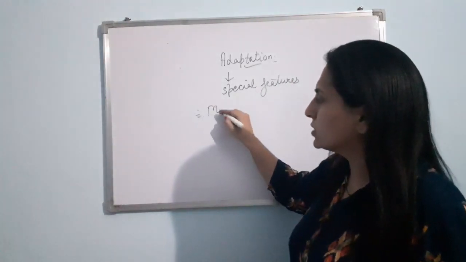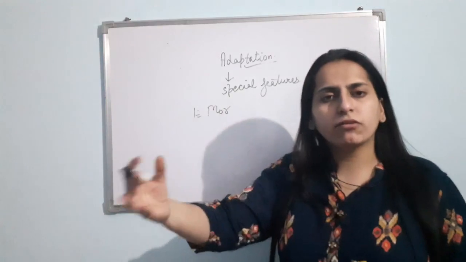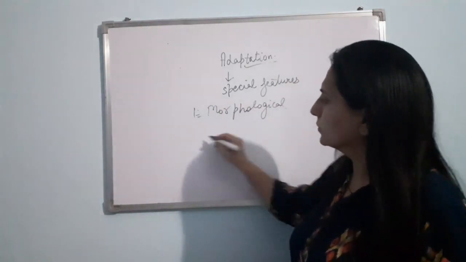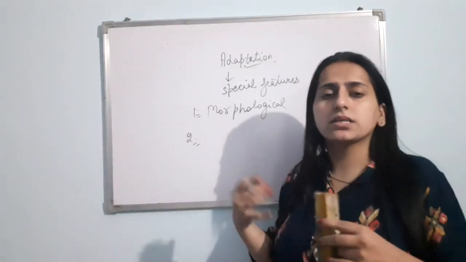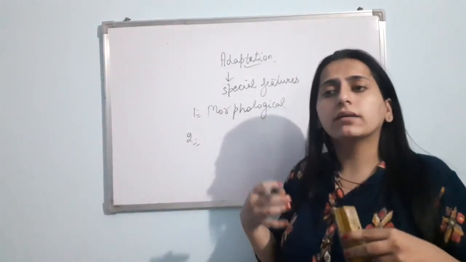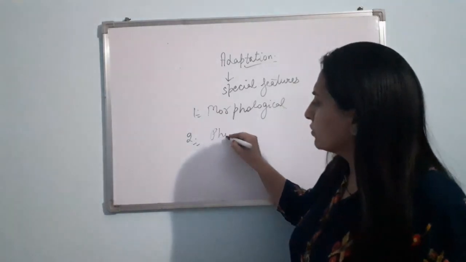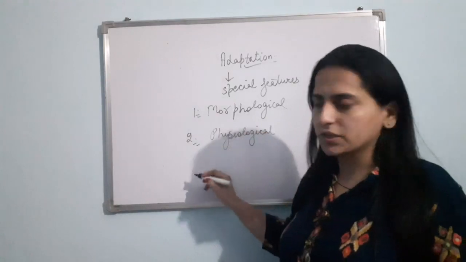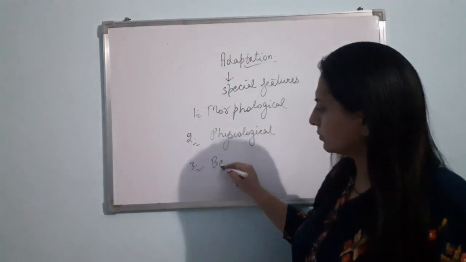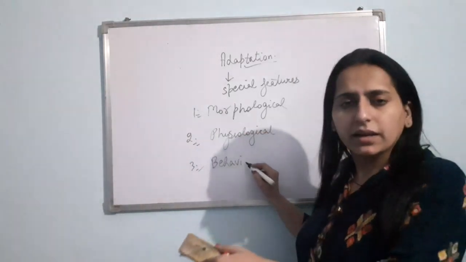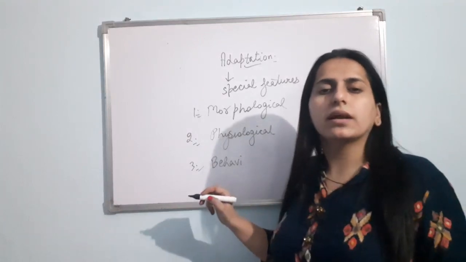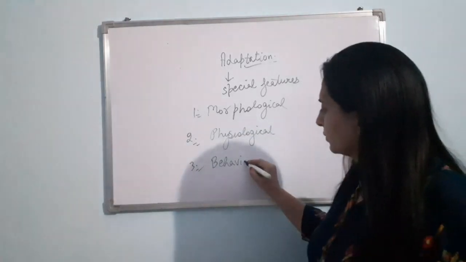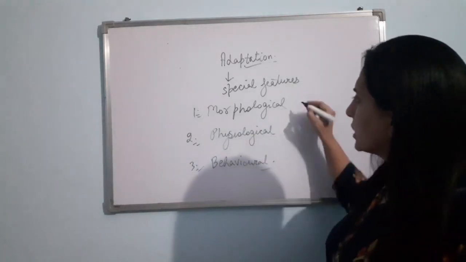Now the organisms show three types of adaptation. It could be morphological, the one that you can see from the outside. Morphological adaptations, physiological adaptations, the change in the physiology, internal functioning. Physiological adaptations, behavioral adaptations. Migration is an example of behavioral adaptation only. Siberian cranes, they are migrating. Now, let us talk about their examples.